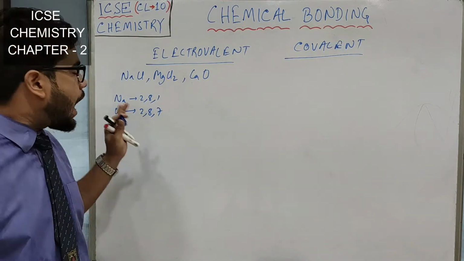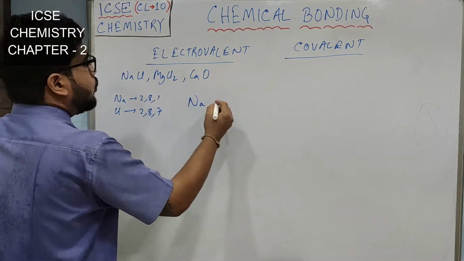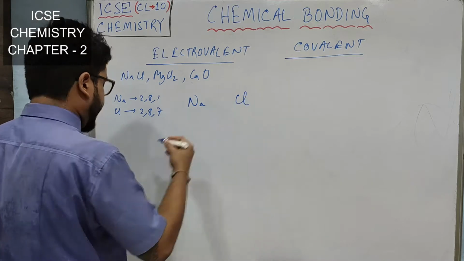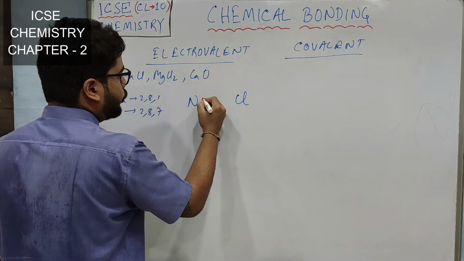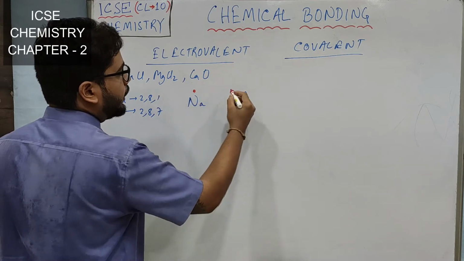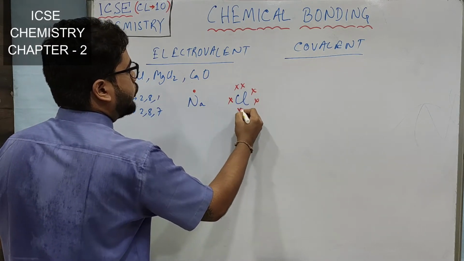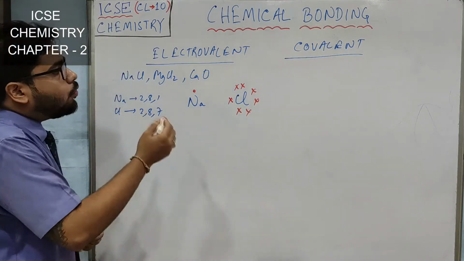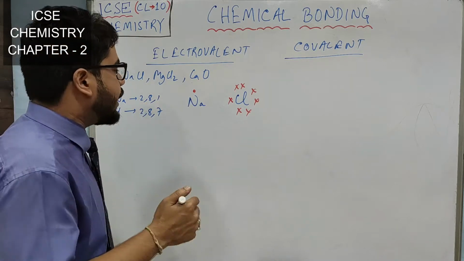So let's see how you have to draw it. Say sodium, and here I am writing chlorine. Now I will just show 1 electron of sodium here, and I will show 7 electrons of chlorine. Okay. So now what is happening? The 1 electron is going to chlorine from sodium, right?